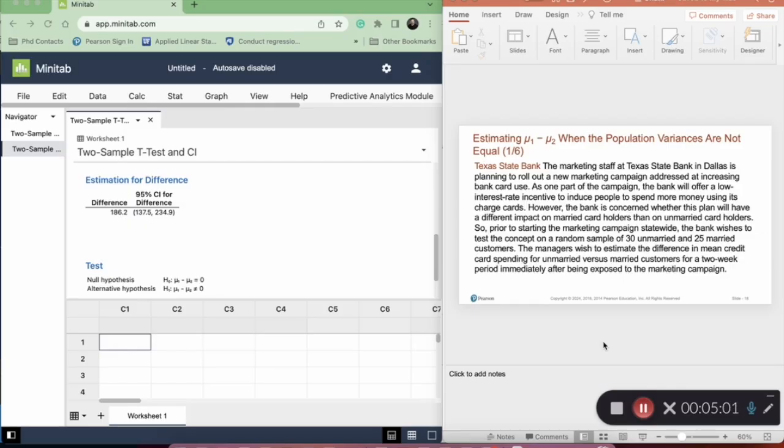So there's evidence that the unmarried customers, after being introduced to the marketing program, spend more than married customers on average, because we said the unmarried minus the married. The unmarried minus the married gives us really, there is a difference between both of them. The unmarried customers spend on average more than the married customers, from $137.5 to $234.9 in the 2 weeks following the marketing campaign.